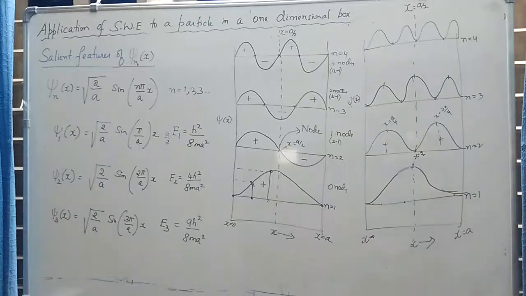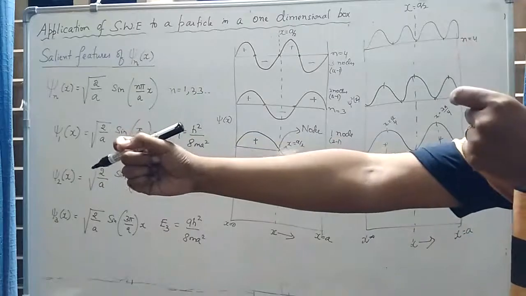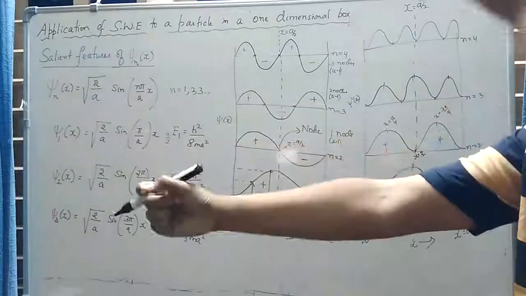How can this happen? You have 2 points, 1 point here and 1 point here, where the probability of finding the particle is maximum.